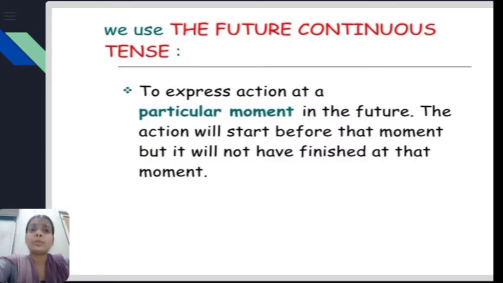Now let's know what the uses of future continuous tense are. So future continuous tense is used to express action at a particular moment, means at a specific time in the future. The action will start before that moment, but it will not have finished at that moment. It will continue in the future. So this is where we use future continuous tense.